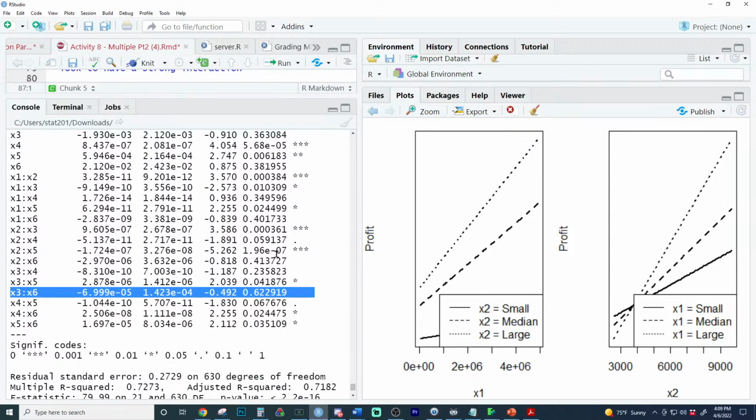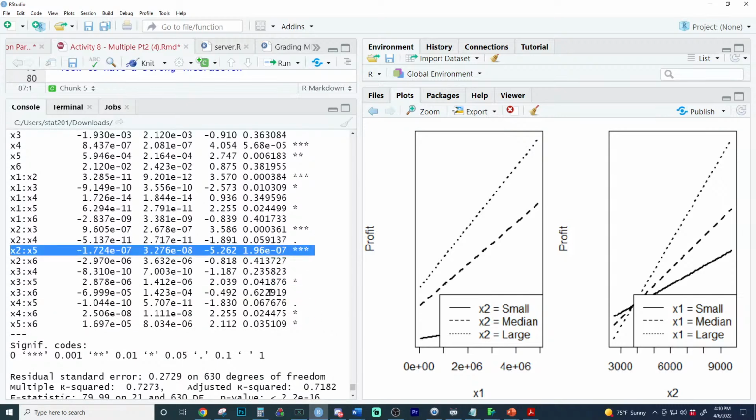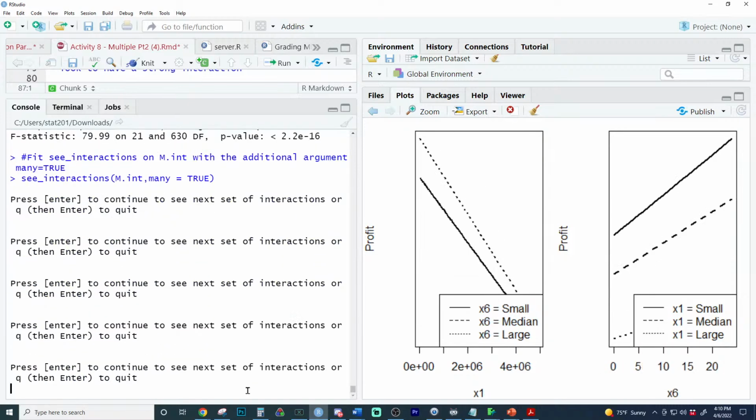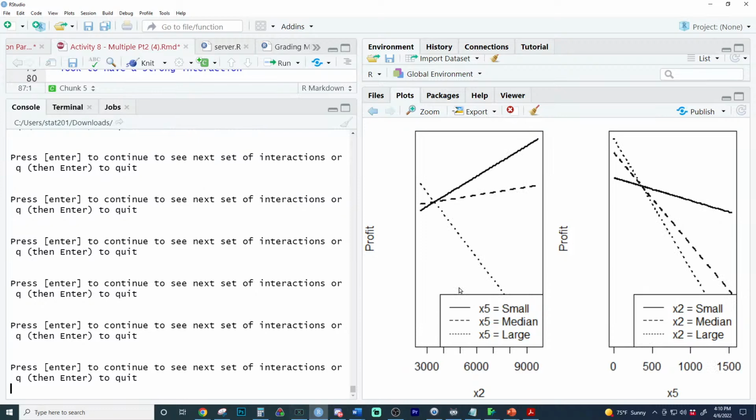Along the way, we did look at 2, 5. So we'll do 2, 5 and 3, 6. 2, 5 should be very perpendicular because the way in which 2 is explaining profit will depend on 5. So let's go to 2, 5 here. 2, 5 is right here, and look at the perpendicular nature of this. It doesn't have to be perfectly perpendicular.